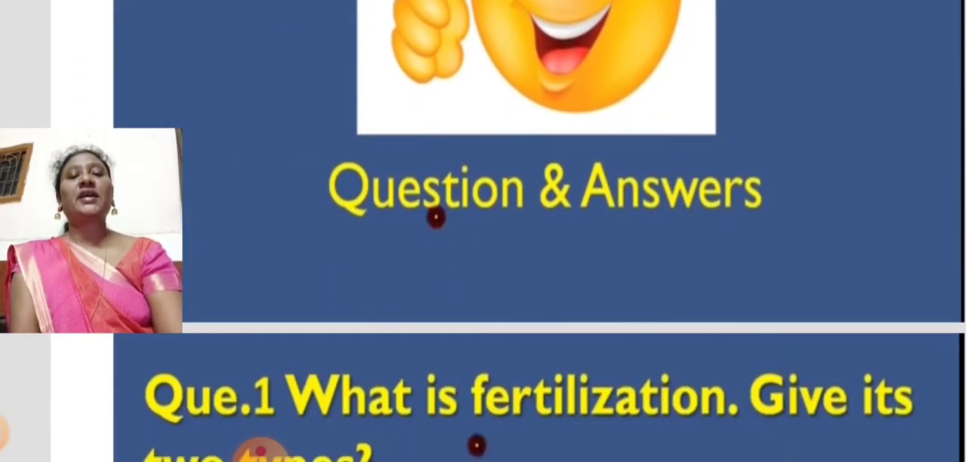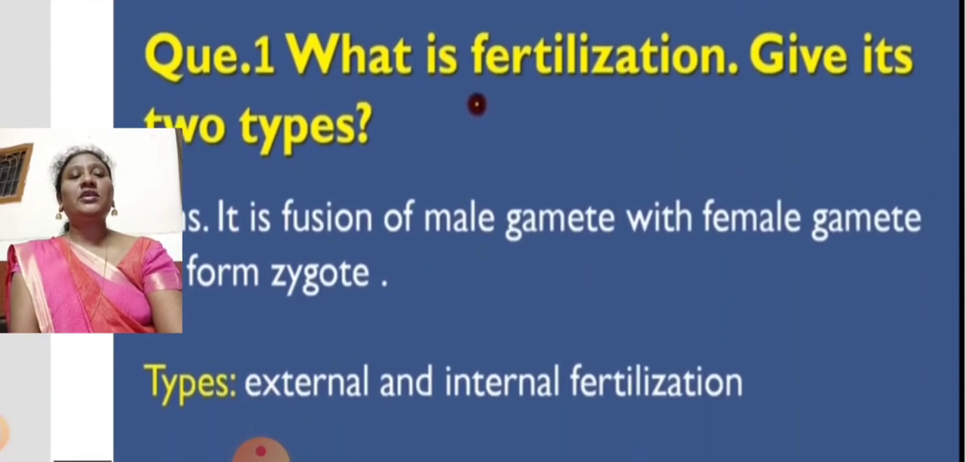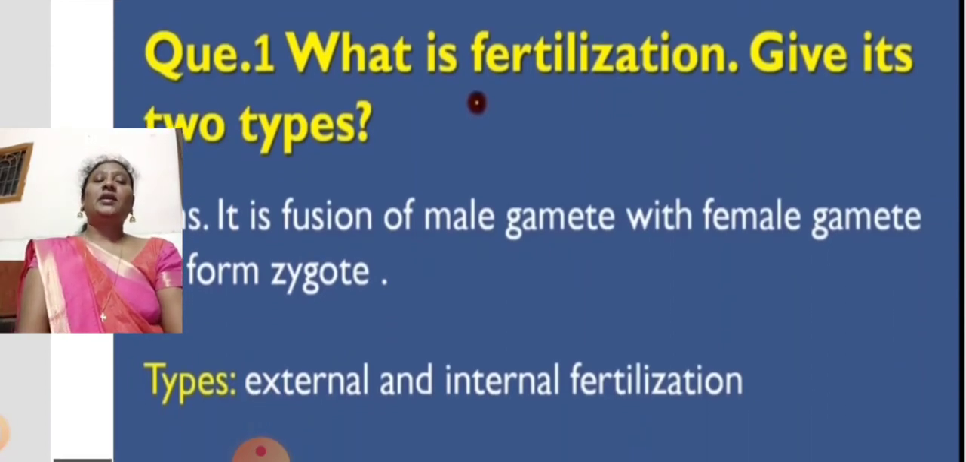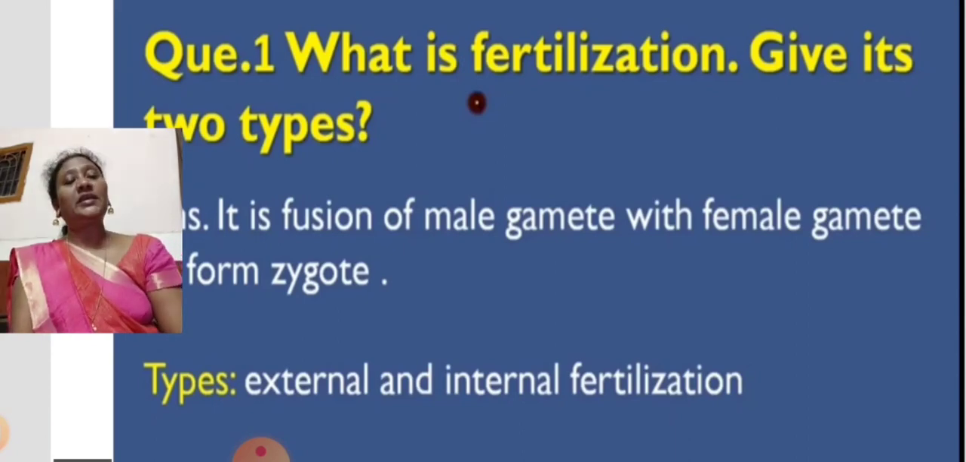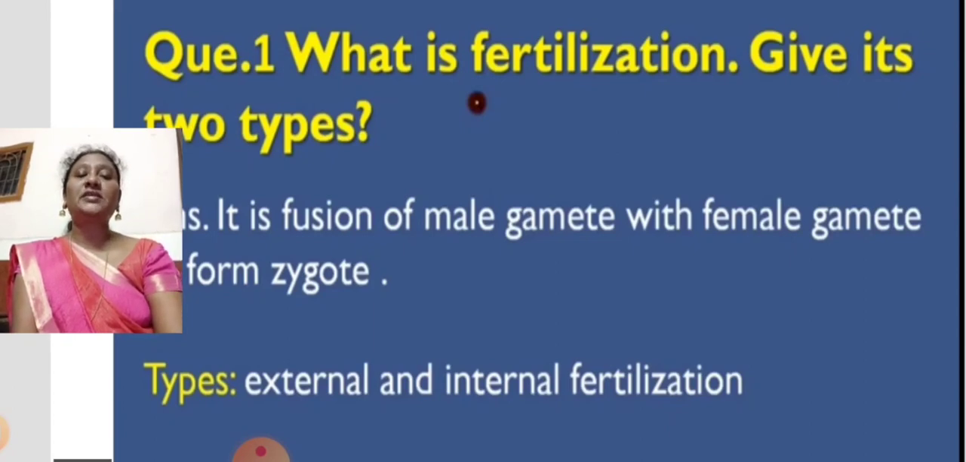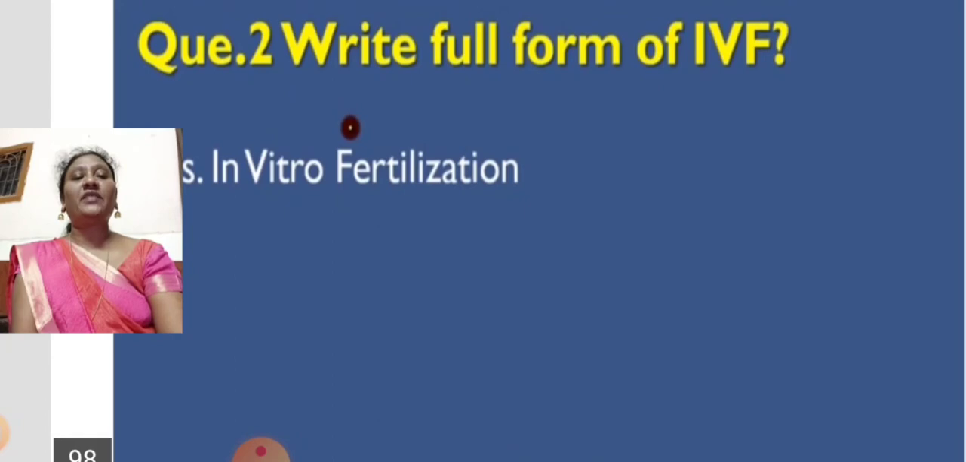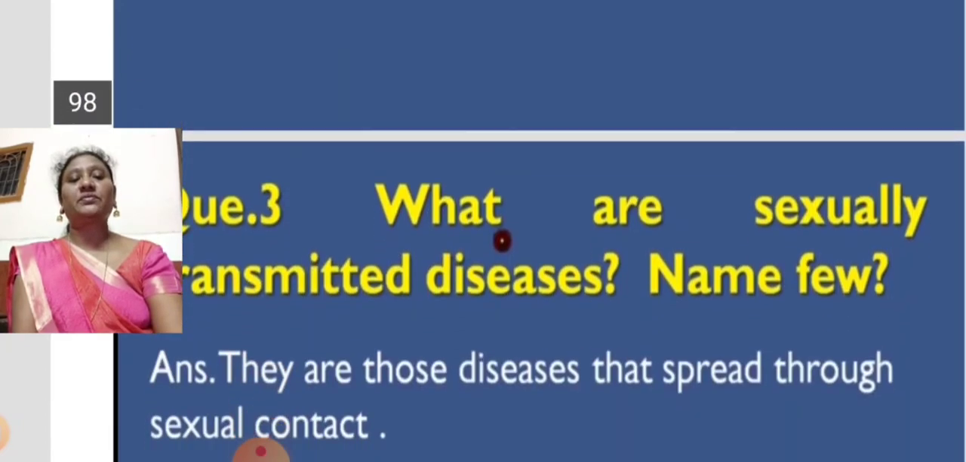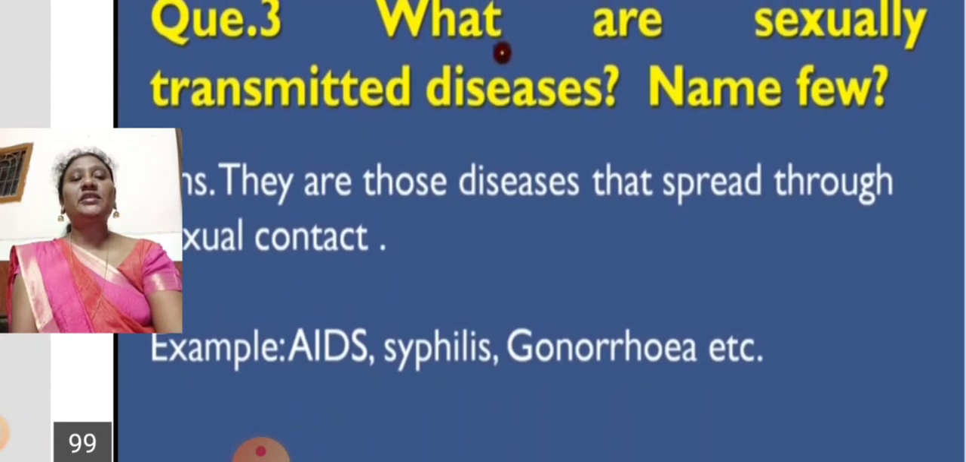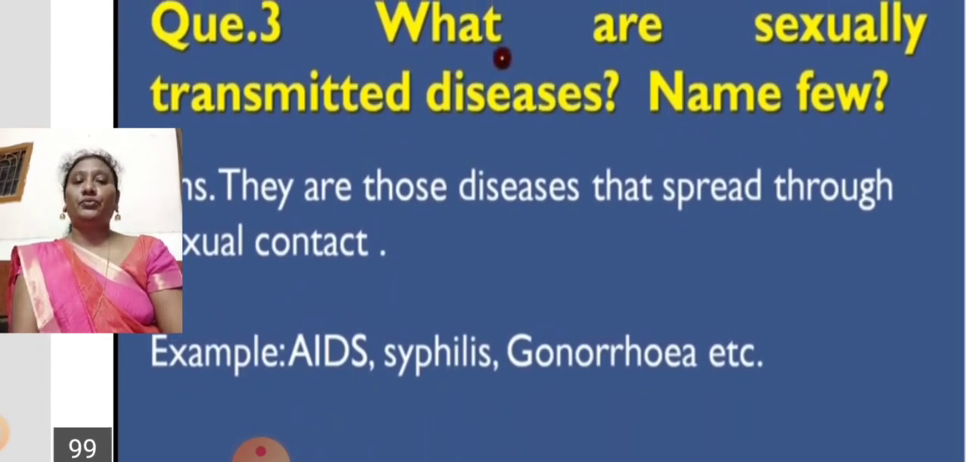So we'll have some questions and answers. What is fertilization? Give its two types. It is the fusion of male and female gametes, and they form the zygote. The two types of fertilization are external fertilization and internal fertilization. Write the full form of IVF. IVF means in vitro fertilization. Next, what are sexually transmitted diseases? Name a few. They are diseases spread through sexual contact. Examples: AIDS, syphilis, gonorrhea, etc.